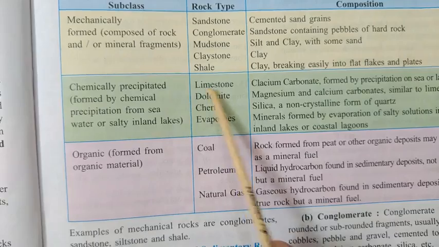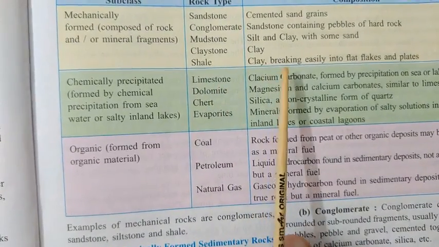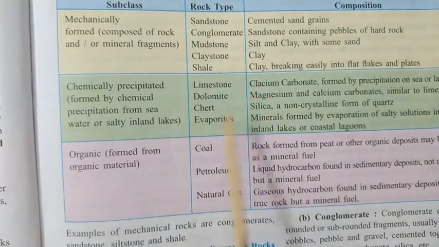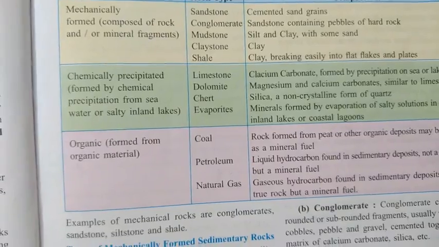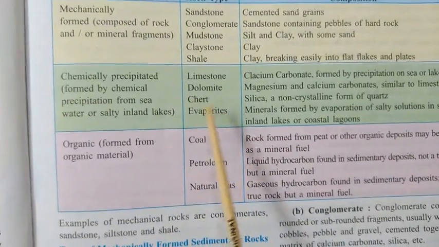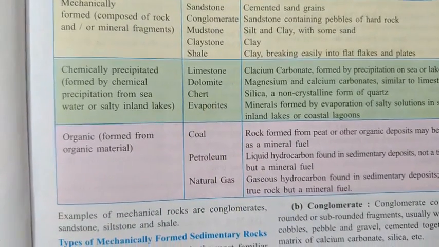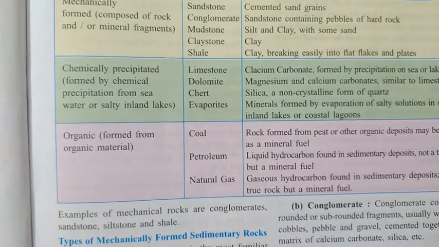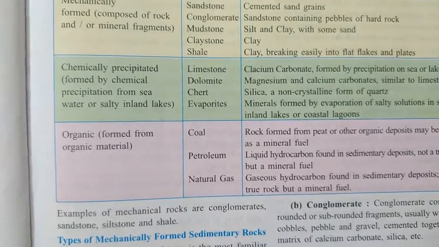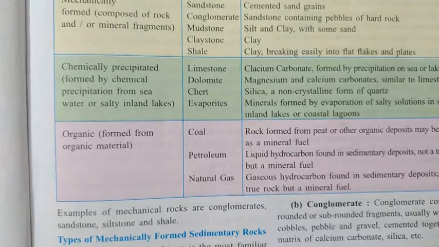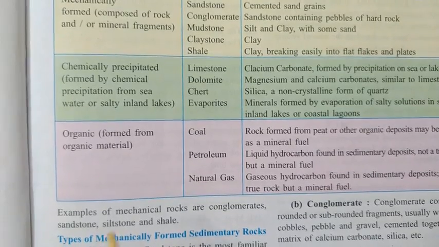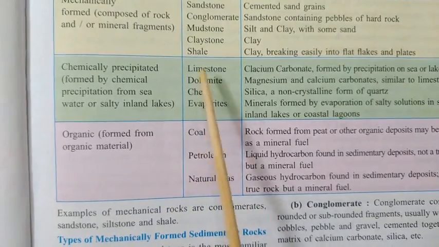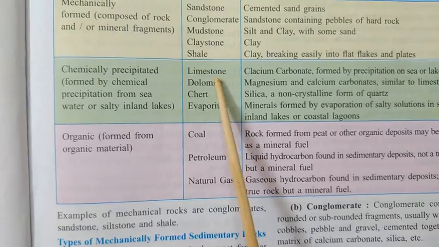There are many regions of limestone. Especially there is one place known as the Karst plain region in Yugoslavia. That whole region is called the Karst region, and this is the biggest limestone region, and there you can find limestone very commonly.